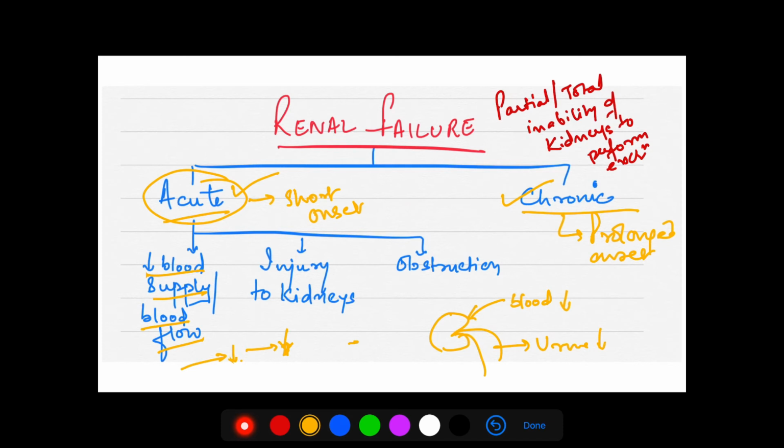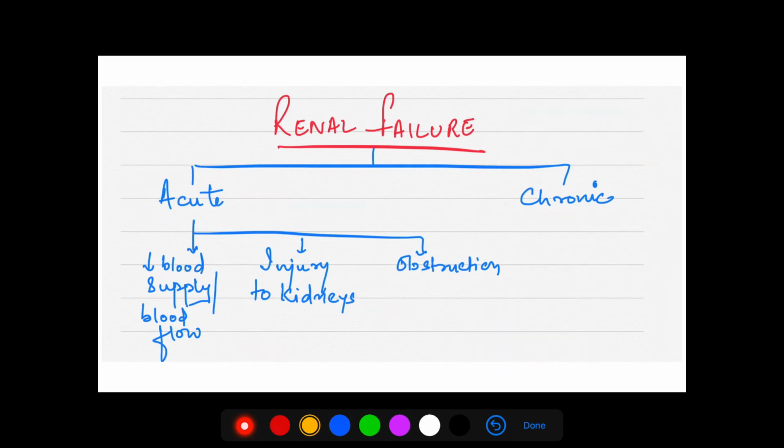The other thing is the kidneys can get injured. The injury to the kidney can be because of many reasons, like infection, and it can even give rise to injury to tubules. So there can be injury to kidneys or injury to tubules. The third thing is obstruction to the kidney, like there can be a tumor here, there can be a stone here. So this can give rise to obstruction. Because of obstruction, there will be backflow of urine, which can cause renal failure. Renal failure or kidney failure is one and the same thing.